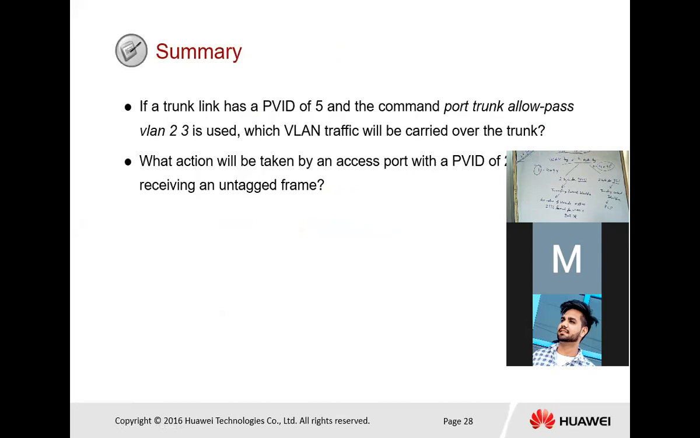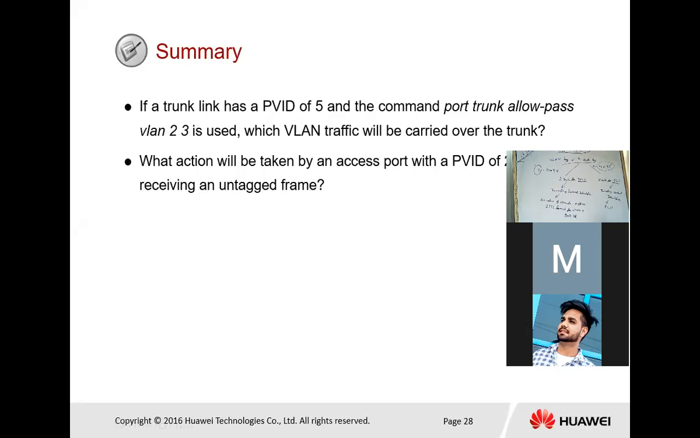So next we have two questions for this topic. If a trunk link has a PVID of 5, and the command port trunk allow-pass VLAN 2 3 is used, which VLAN traffic will be carried over the trunk? The correct answer is only traffic allowed by VLAN 2 and VLAN 3, because we only allow pass VLAN 2 and 3.